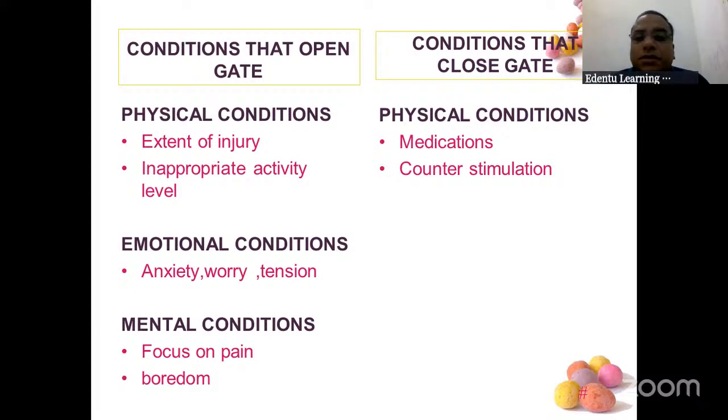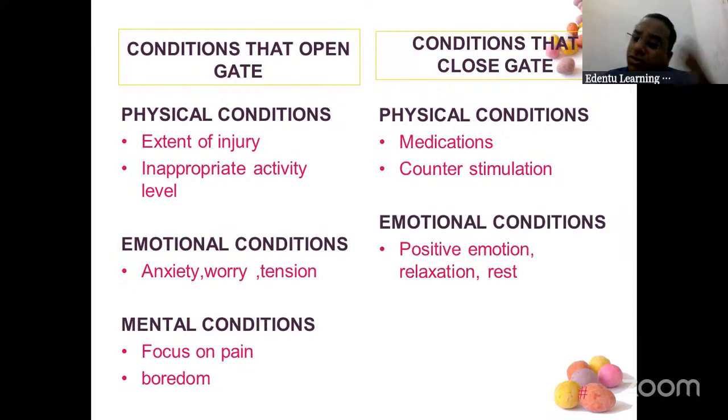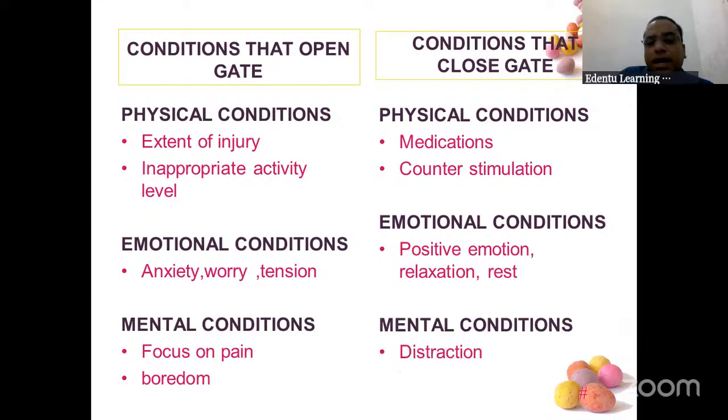That is counter stimulation. Emotional condition, you take rest, relaxation, you feel better. And distraction, you get distracted from that particular area, you don't remember that area, you feel better. So these are the conditions which close the gate. So factors which open the gate, which close the gate. Where is this gate? Spinal cord, substantia gelatinosa.